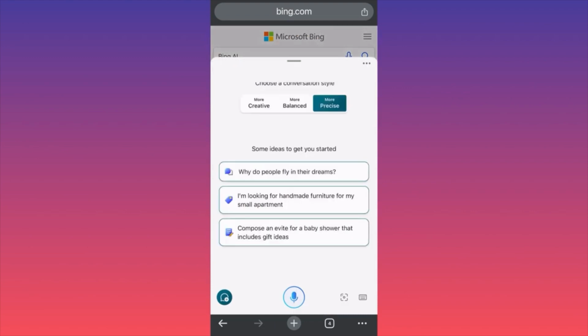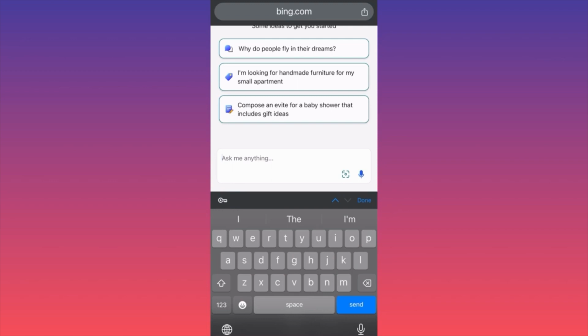Now, when you actually launch the Copilot, I want you to focus on the three settings above. Choose the conversation style. I always use precise simply because I'm using it for business or finance, analyzing data, big data, trying to make predictions. So in this particular example, we're going to click on the lower right corner. Do you see the small keyboard icon? You click on it. Then you click ask me anything, and in this example, guys, we are going to ask about best retirement plans.